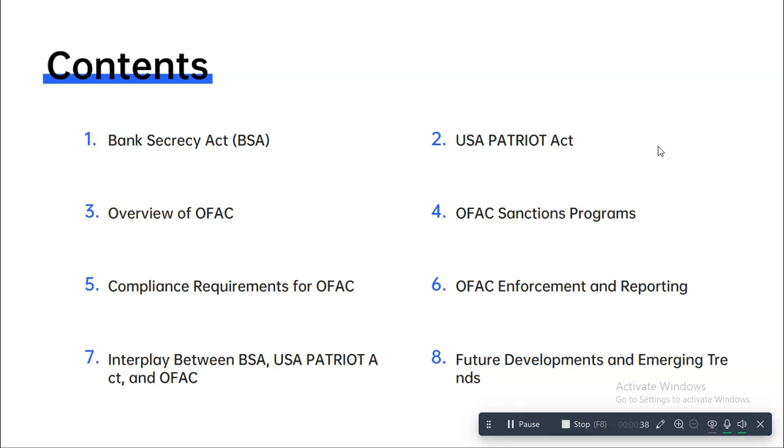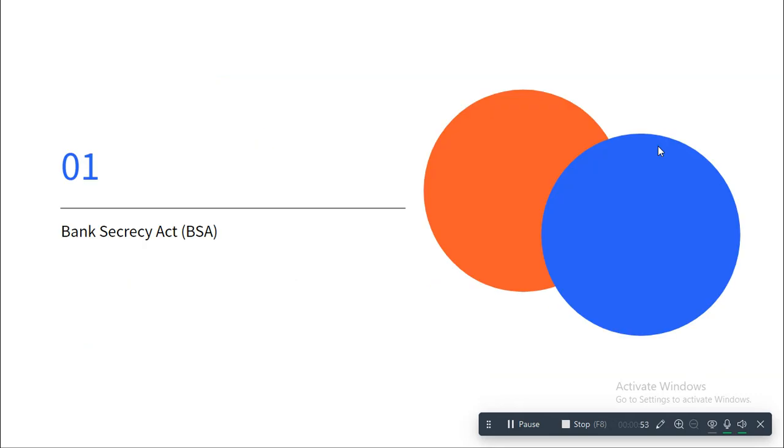So this will be the contents: the BSA, USA Patriot Act, overview of OFAC, then sanctions, compliance requirements of OFAC, then reporting, then what is the relation between BSA, USA Patriot Act and OFAC, and then we'll end with a case study and the developments.